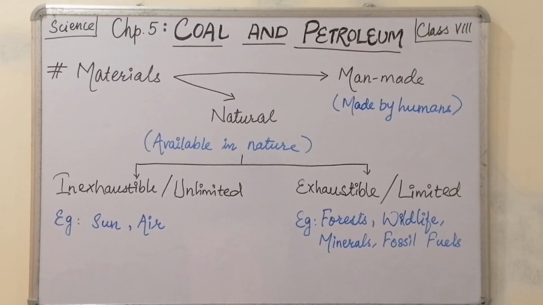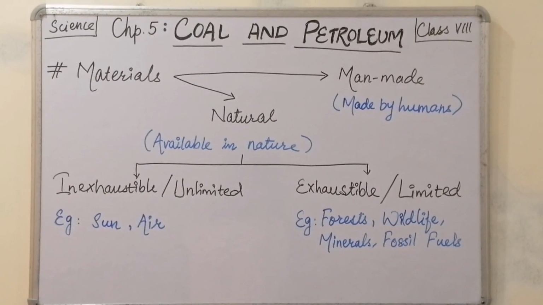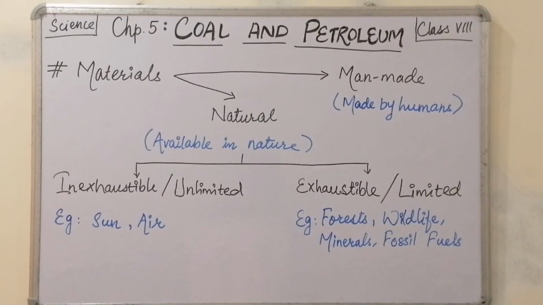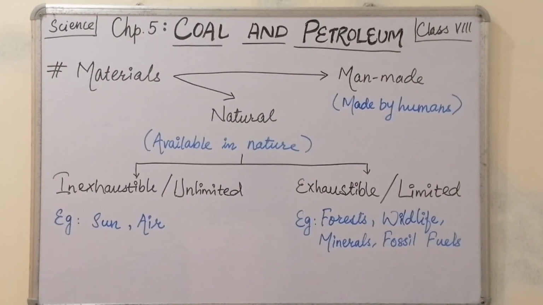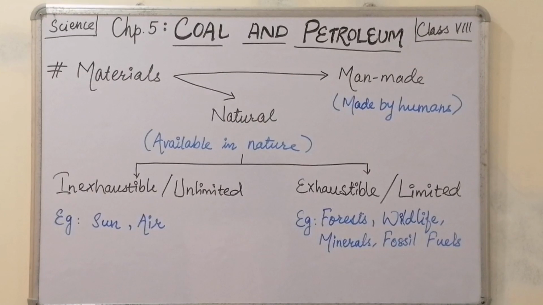Now, the man-made materials could be anything, starting from our beds, then chairs, tables, our markers, boards, etc. And the natural materials are again divided into two parts. Here we can say them as natural resources. So these natural resources are again divided into two parts: inexhaustible, that is unlimited, and exhaustible or limited.